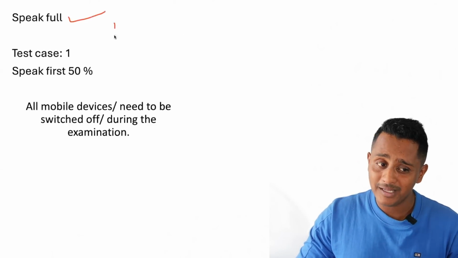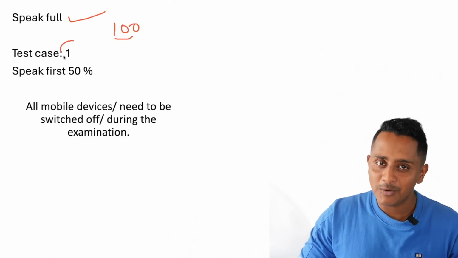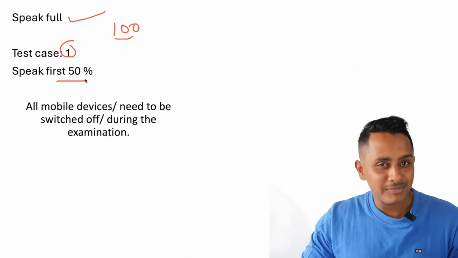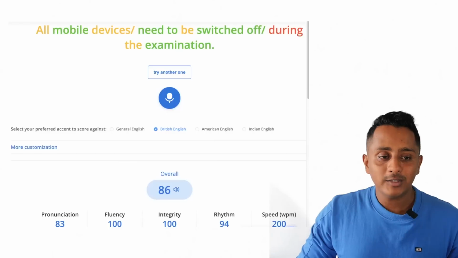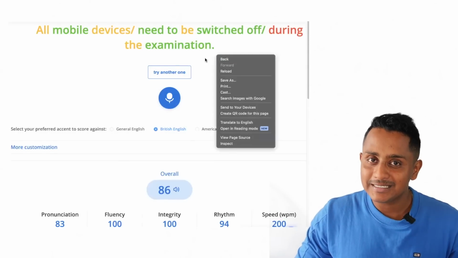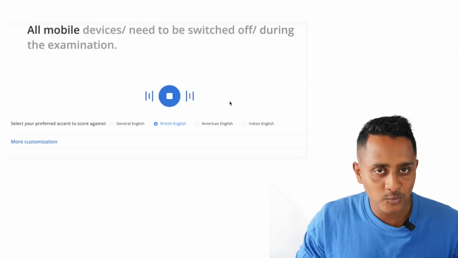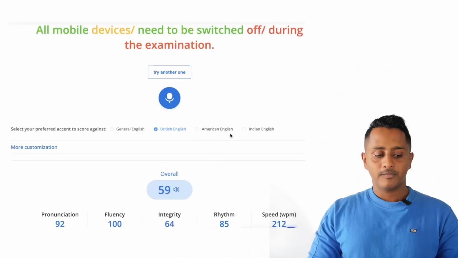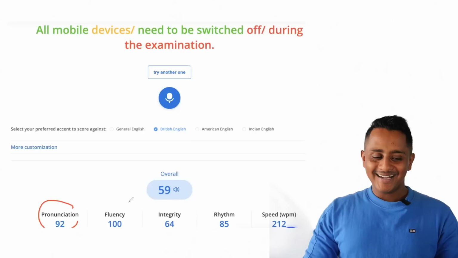It's passed. I'm getting fluency 100, if I speak full, perfectly. Now test case number 1, we will speak only 50% and see what would be my fluency. So let's speak only 50% and see what is the output. All mobile devices need to be switched. See there, even pronunciation increased actually.